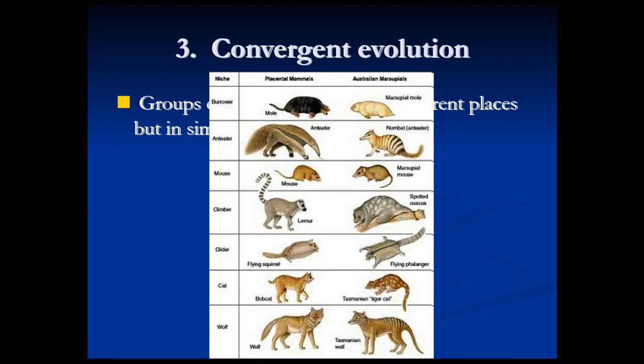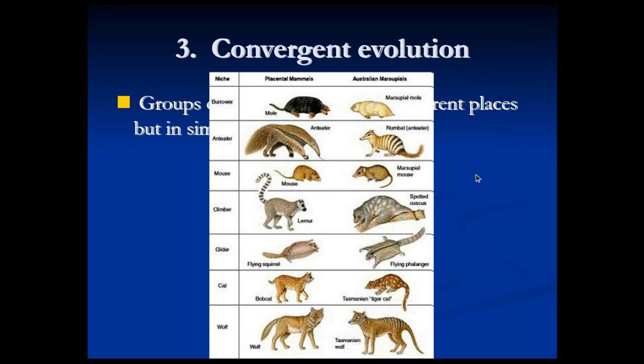Other things, we can have convergent evolution. Convergent evolution is what happens when you have two species that are not closely related, but they live in similar habitats with similar pressures on them, and they end up evolving to become pretty similar. This has happened notably in Australia. Australia is known for having a lot of unusual wildlife. Most of the mammals that live there are marsupials, meaning they carry their babies in pouches.